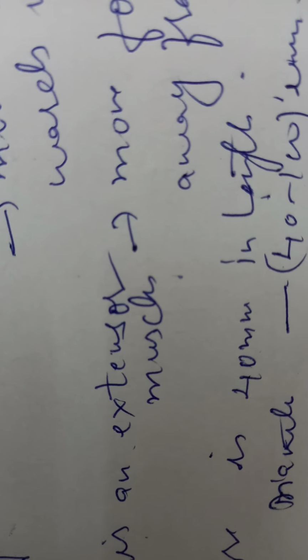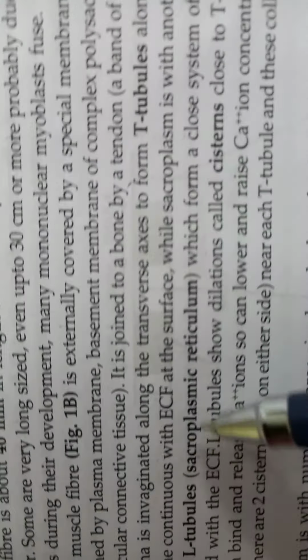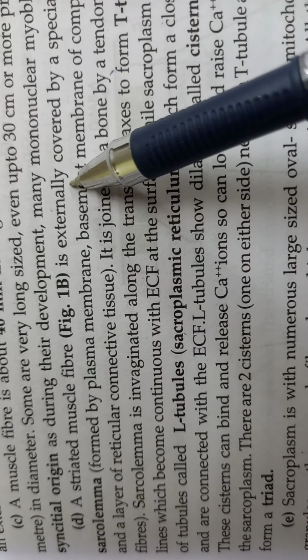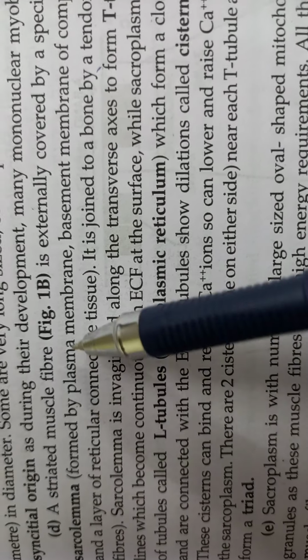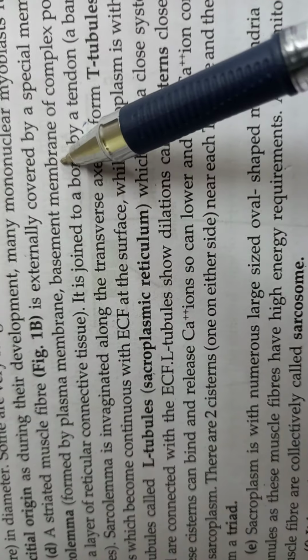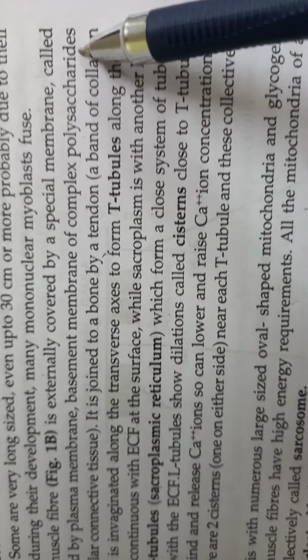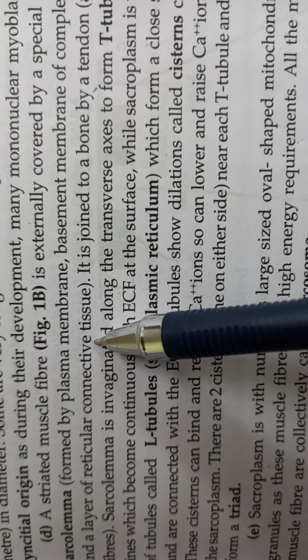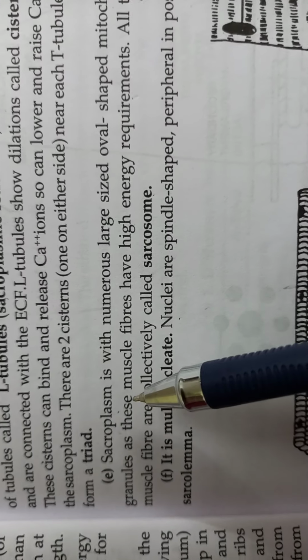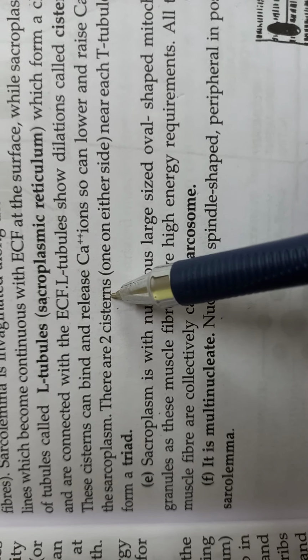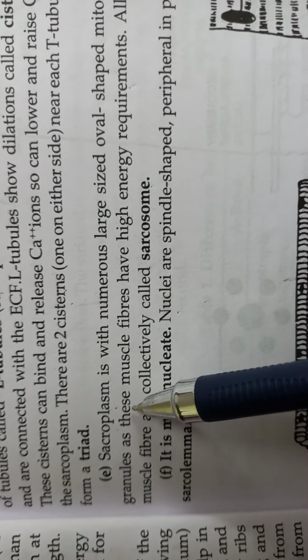And the muscle fiber size is 40 mm in length, and their diameter is 40 to 100 μm. Let me show you here. A striated muscle fiber is externally covered by sarcolemma. Sarcolemma is composed of the plasma membrane, the basement membrane, complex polysaccharides, and along with that reticular connective tissue. This part I'll explain later because we are going to do this in detail, so I'm leaving this part and moving to the other things.